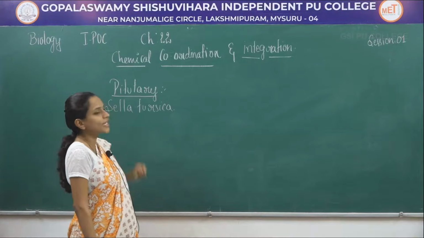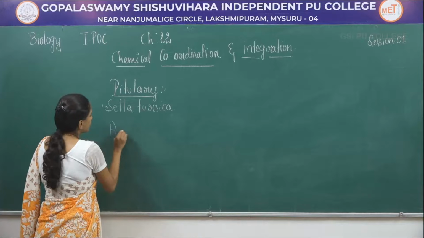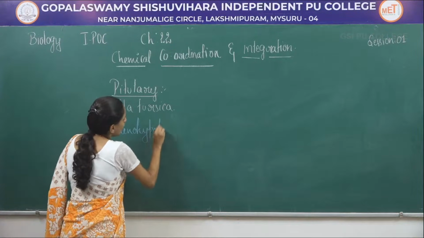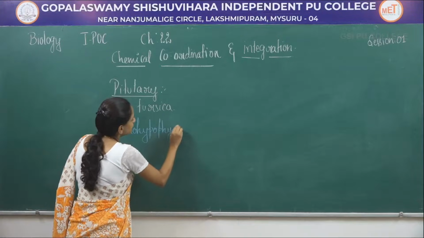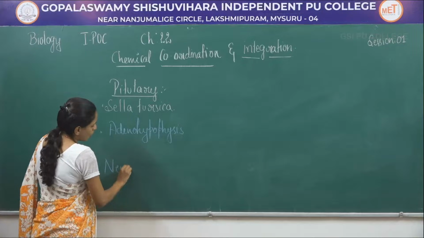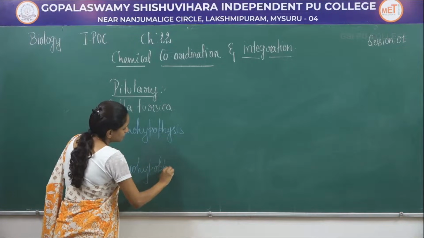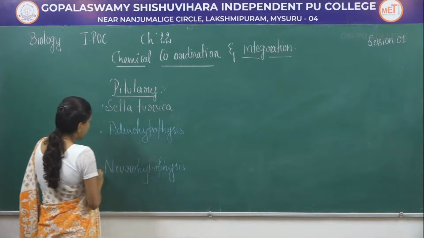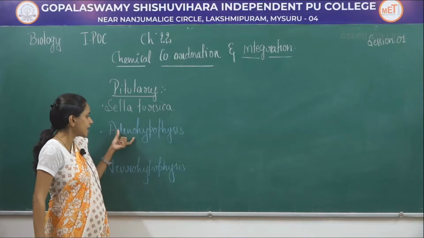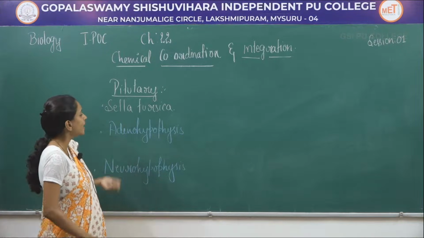So, this pituitary gland is divided into two different categories, that is adenohypophysis and one more category is neurohypophysis. Pituitary gland can be divided into two different regions or categories, that is adenohypophysis and neurohypophysis.